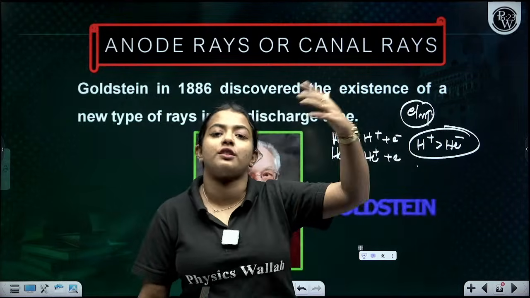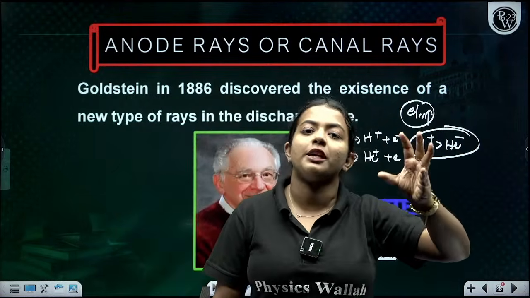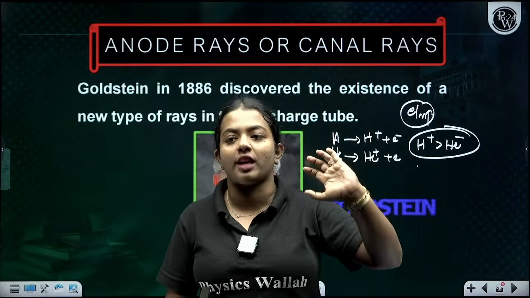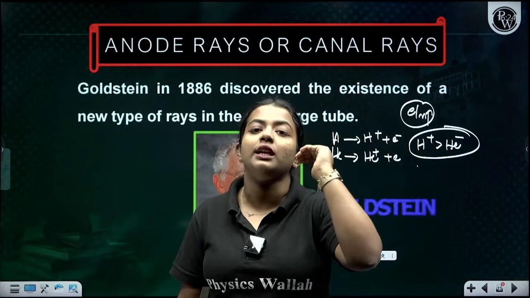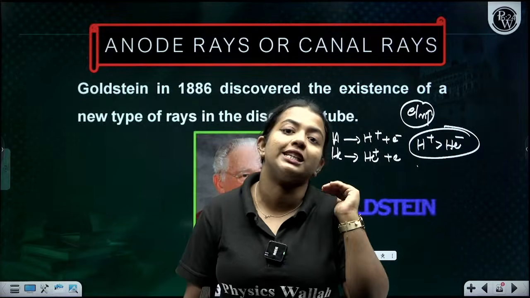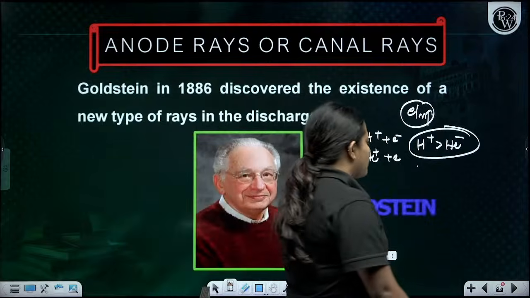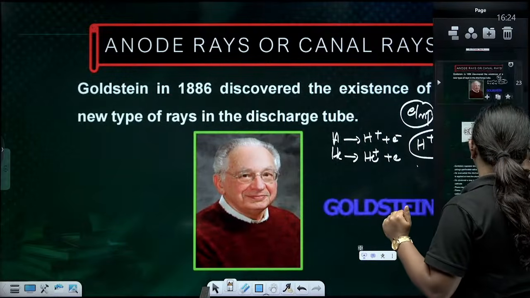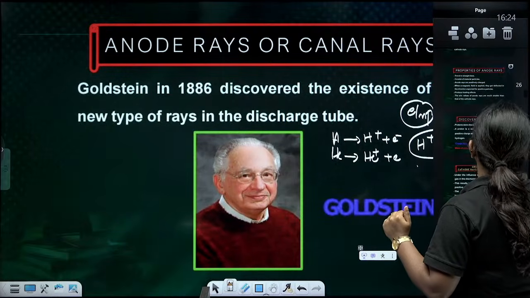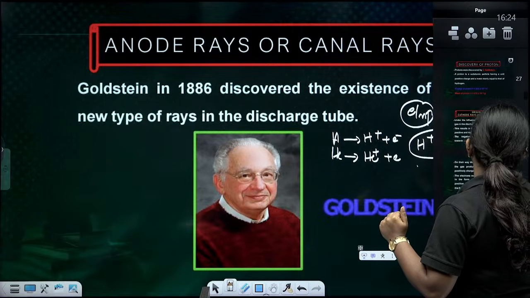E by M ratio as a whole is going to be high. The E by M ratio for the anode remains according to the particular gas we are using. Okay, clear everyone? Clear? Okay, so that is all about the anode also. I hope it's clear. E by M ratio also we discussed.